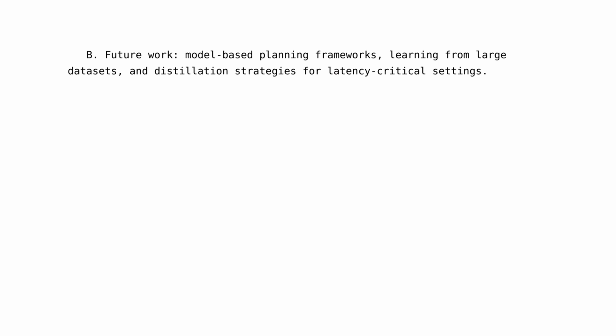5. Key conclusion. The paper concludes that the proposed model effectively improves interactive motion forecasting. Future work includes leveraging the trained model in model-based planning frameworks, learning amortized value functions from large datasets of scene rollouts, and exploring distillation strategies from large autoregressive teachers for deployment in latency-critical settings.